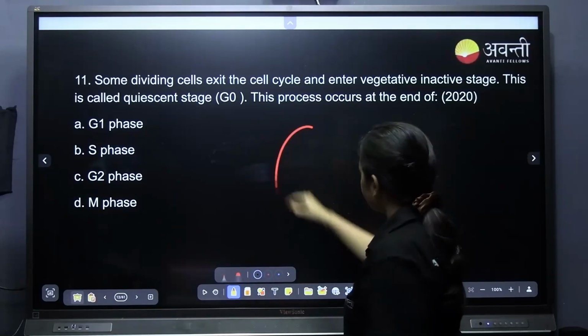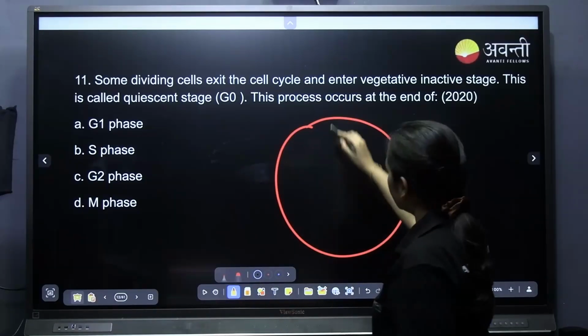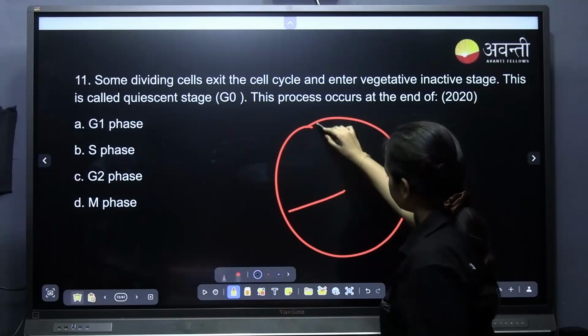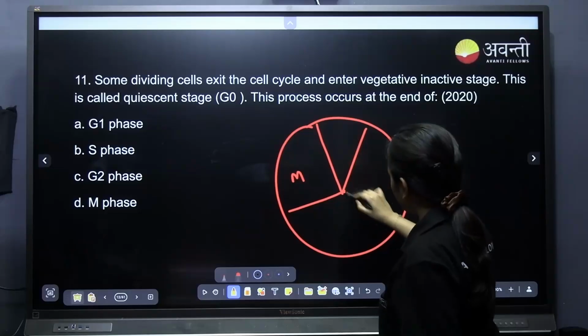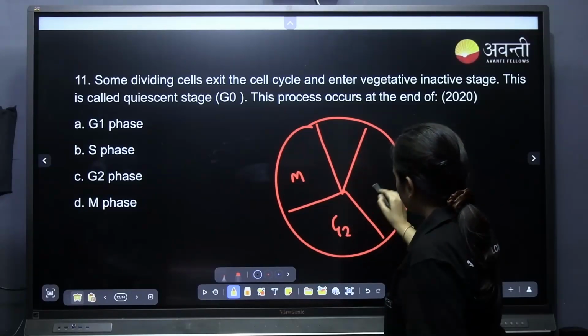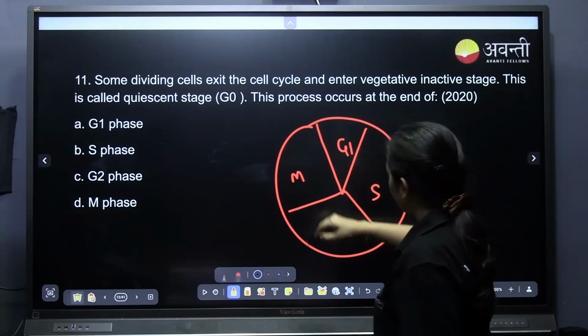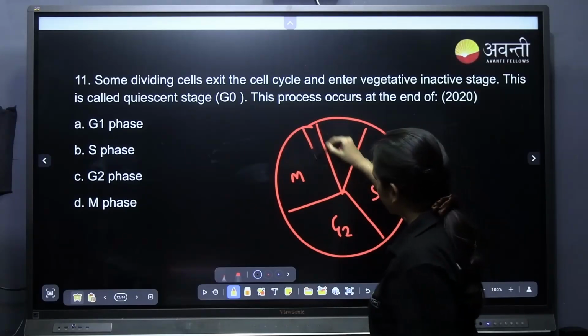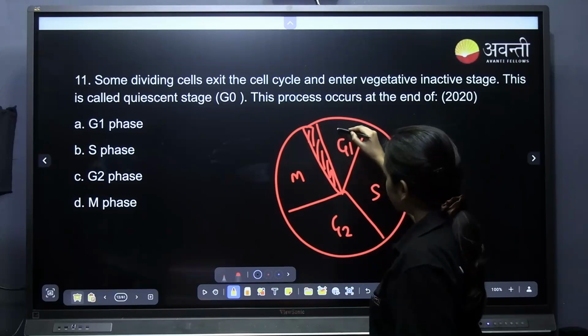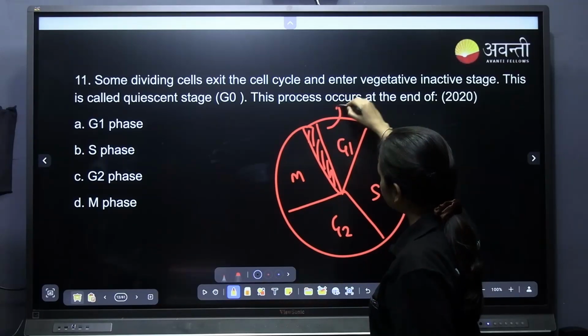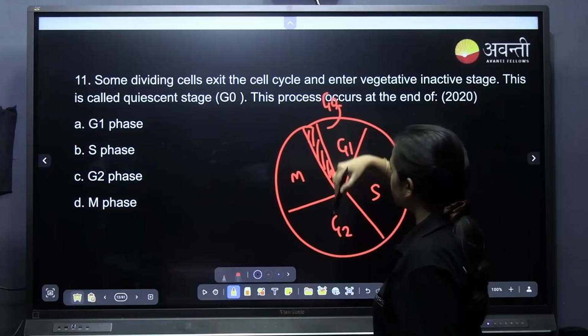If this is the cell cycle, with M phase, G1, S, G2, here cytokinesis takes place and it enters G1; from G1 it exits to G0.